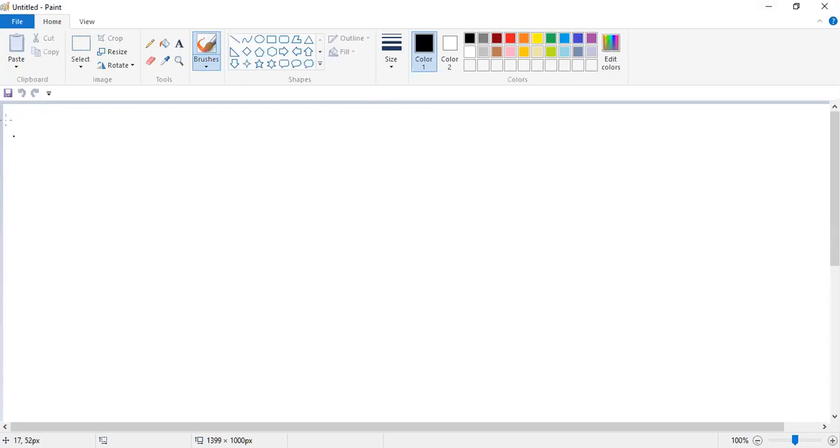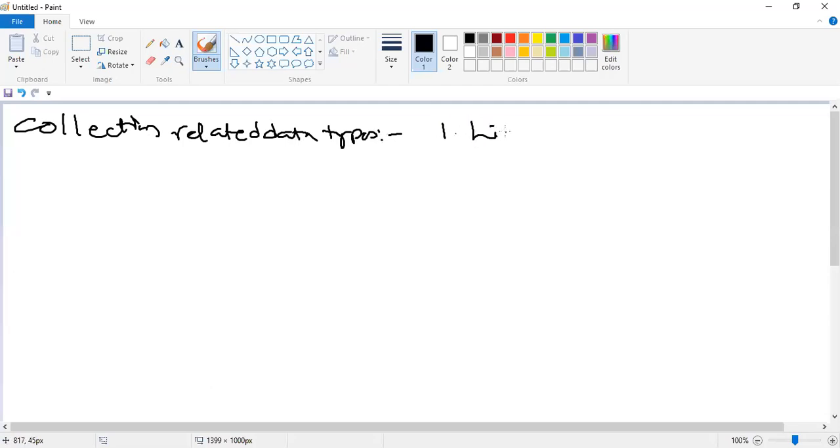The first concept we are going to see is List. List is a collection related data type.